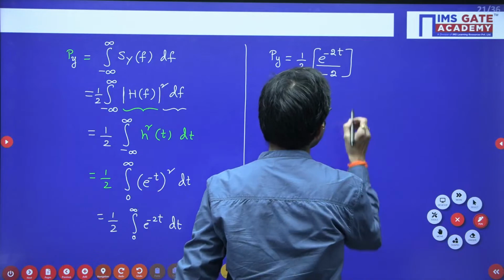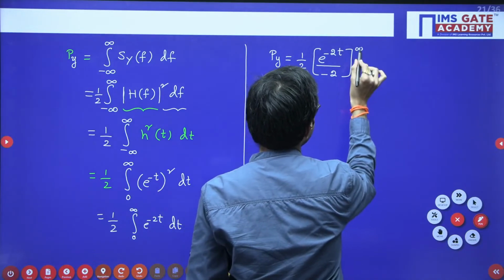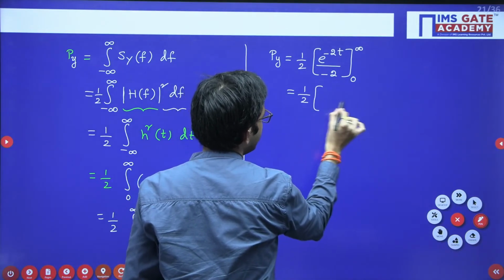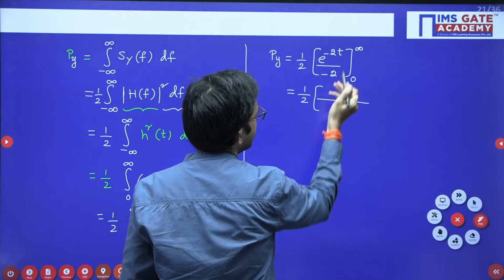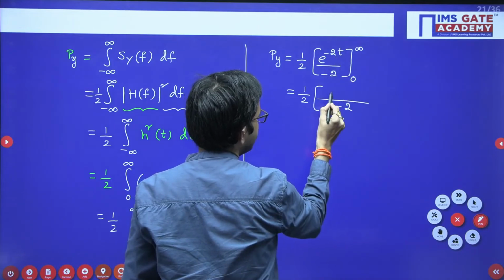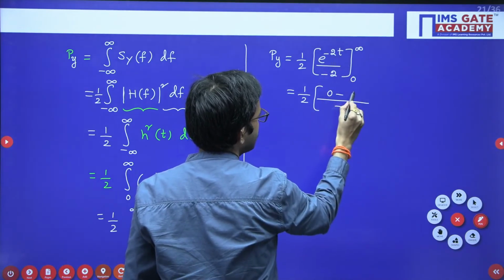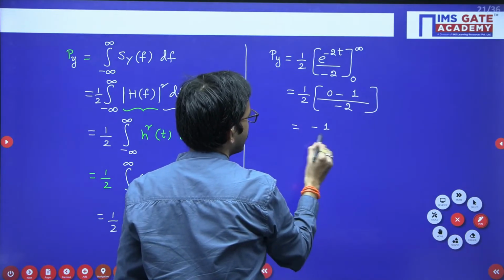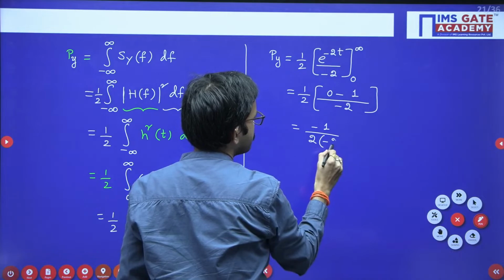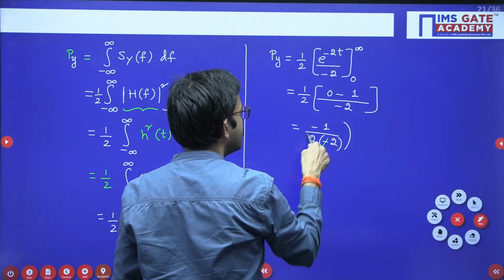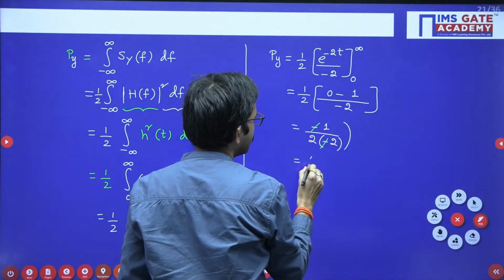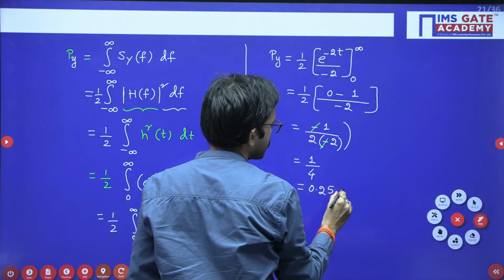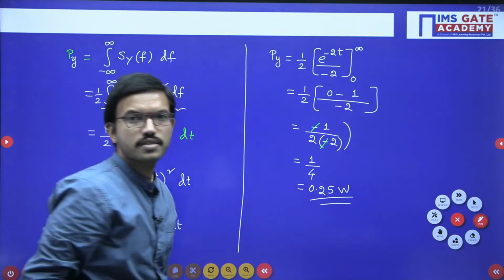Here the limits are 0 to infinity. So substitute the limits: 1 by 2, keeping minus 2 as it is. Upper limit, e^(-infinity) is 0, minus e^0 which is 1. So 0 minus 1 is minus 1, divided by 2 into minus 2. Here the minus signs get cancelled. You are getting 1 by 4, which is 0.25. Units are watts, 0.25 watt.